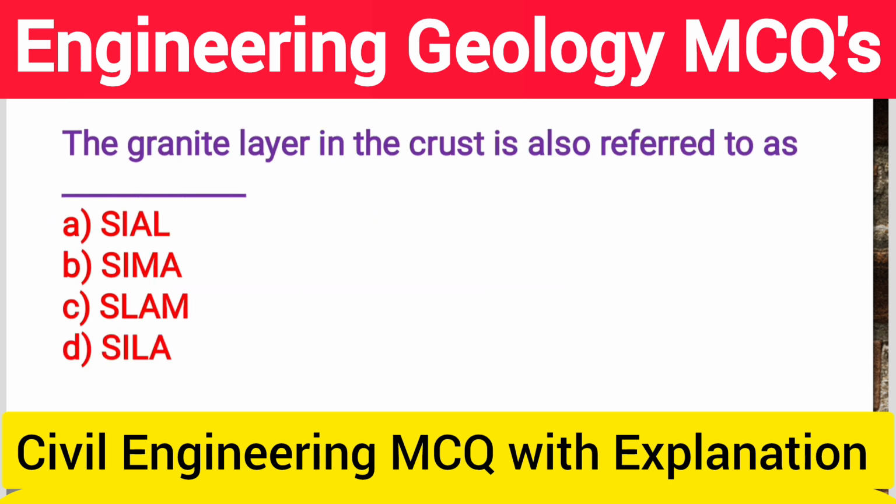Next question, the granite layer in the crust is also referred to as option A SIAL, option B SIMA, option C SLAM, option D SILLA. SIAL stands for silicon and aluminium. As per the name, it's made up of the two elements and hence the name. So SIAL is the correct answer. So option A is the correct answer.